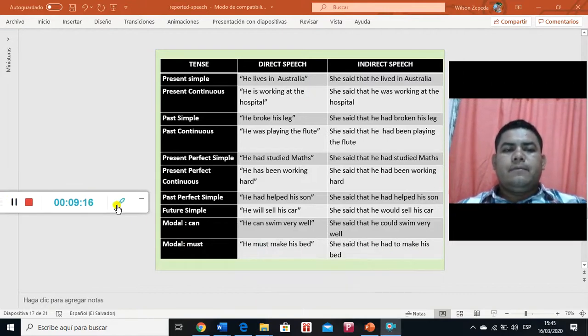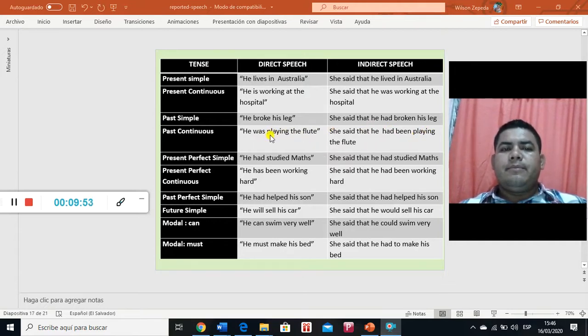Let's see. One more time, coming back as a review of everything, if the sentence is in simple present, it will go to simple past. Like he lives in Australia, he said that he lived in Australia. If the sentence is in present continuous, he is working at the hospital, she said that he was working at the hospital. If it is in simple past, he broke his leg. He said that he had broken his leg. If it is in past continuous, he was playing the flute. He said that he had been playing the flute.